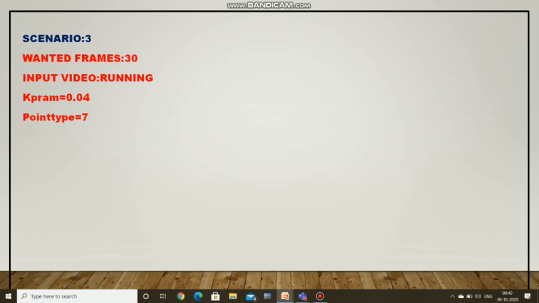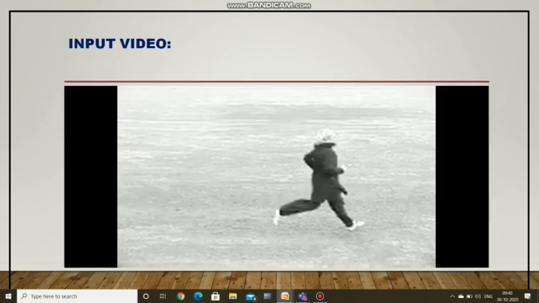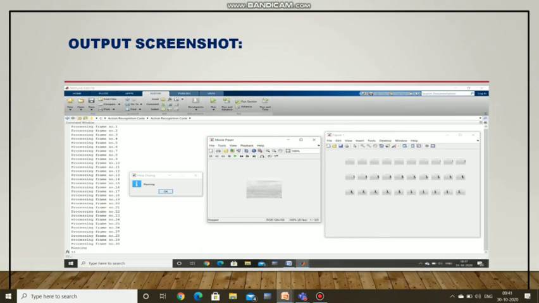This is scenario 3. Like that, we gave the wanted frames as 30, and the input video as running, 0.04 as the k value, and point type is 7. This is an input video of running. This is an output screenshot of that scenario.